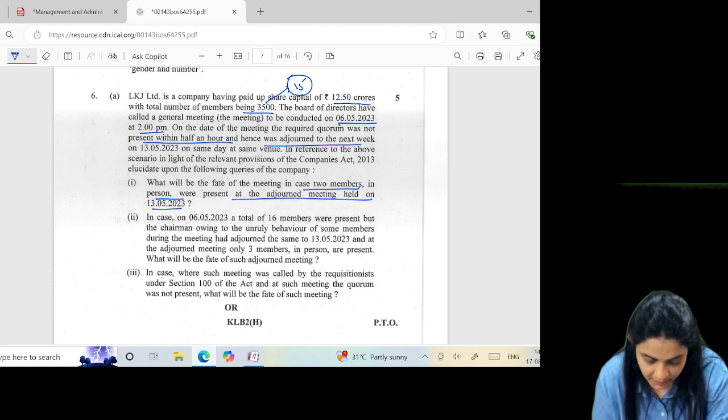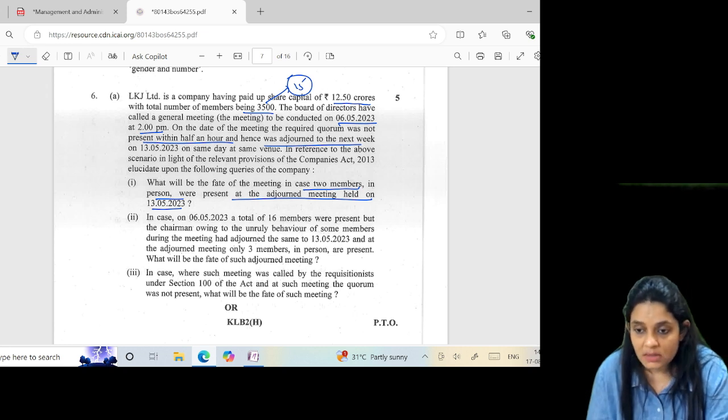What will be the fate of the meeting in case two members in person were present at the adjourned meeting? If the meeting is adjourned due to lack of quorum and at the adjourned meeting also quorum is not present, the members present shall form the quorum.